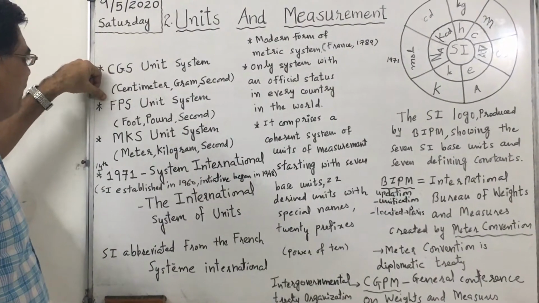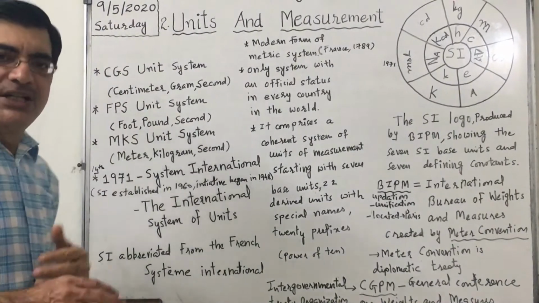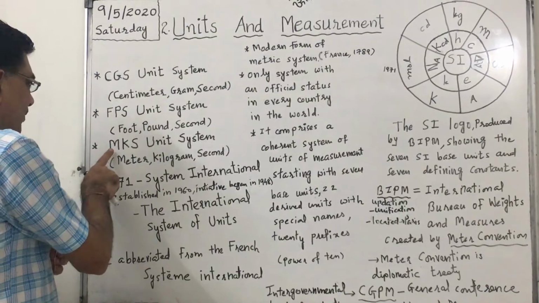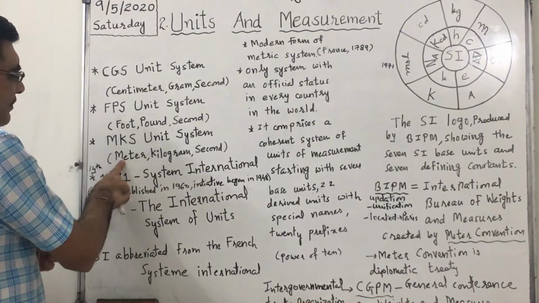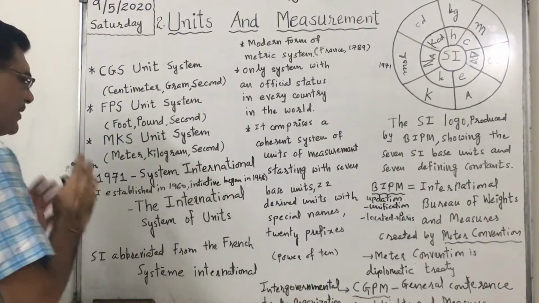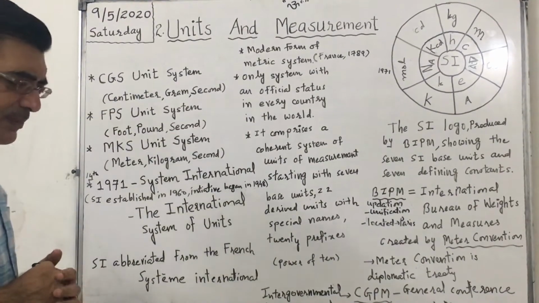The other was the FPS unit system, foot, pound, second, known as the British system. The third is the MKS unit system, meter, kilogram, second. Length is measured in meter, mass in kilogram, and time in second. So these were known unit systems.